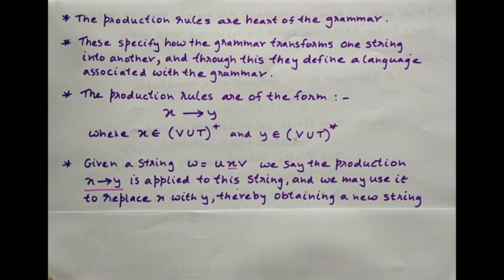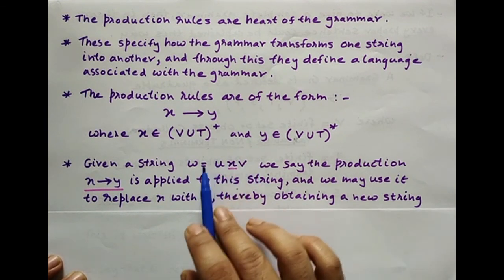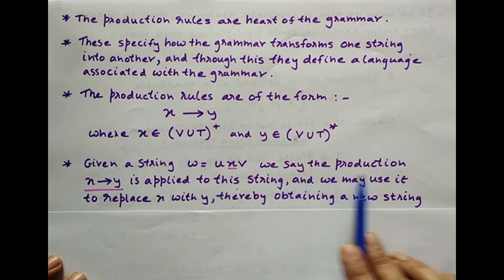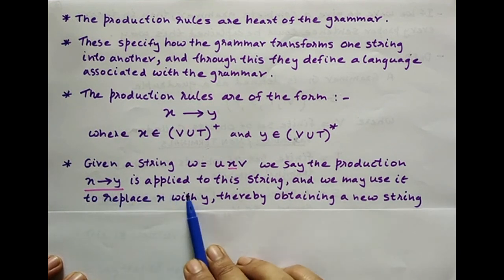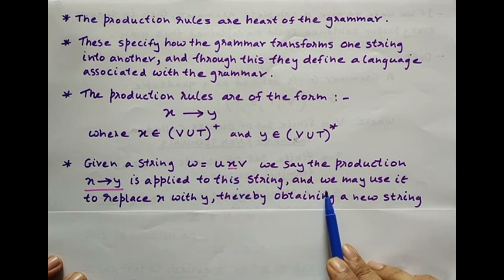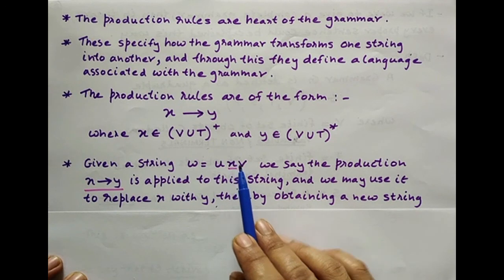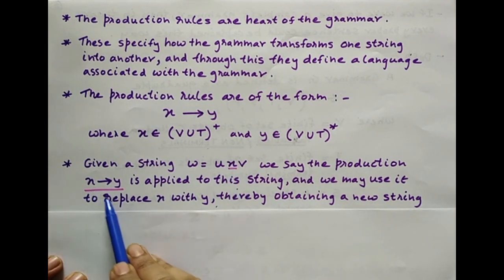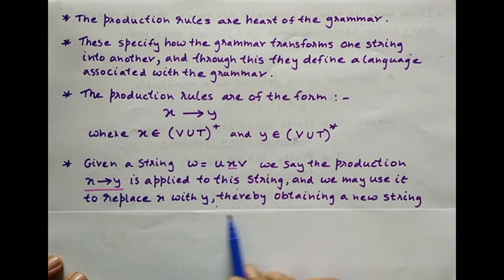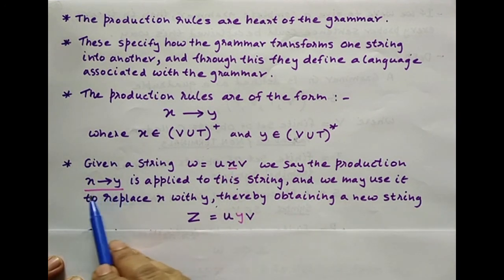Given a string w equal to uxv, suppose this string is given, we say the production x implies y is applied to this string. When this production is applied, we may use it to replace x with y, thereby obtaining a new string z such that z can now be written as uyv. So x is replaced with y because of this substitution of production.